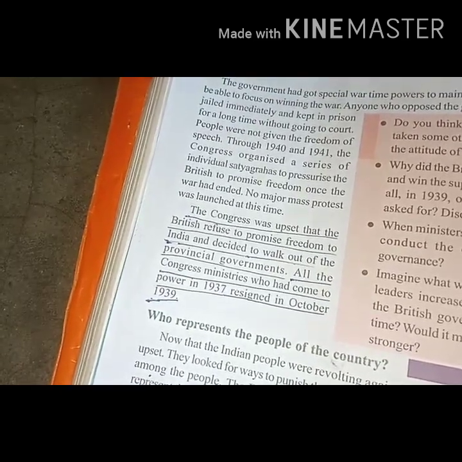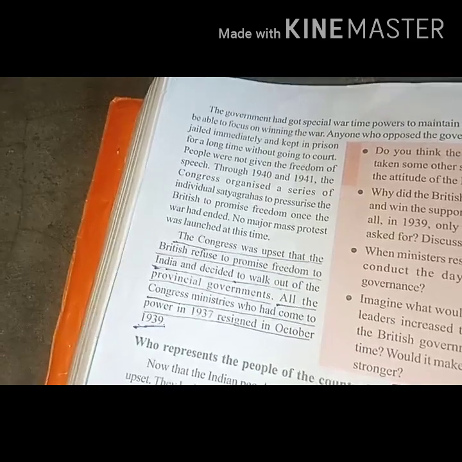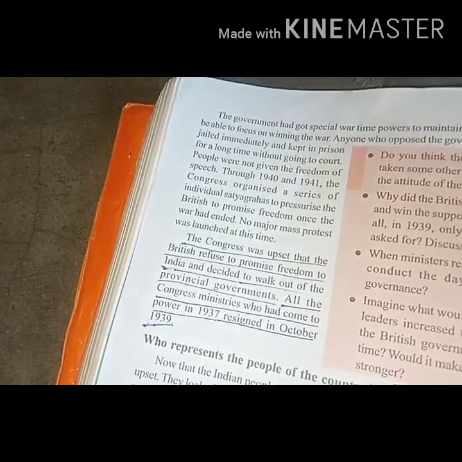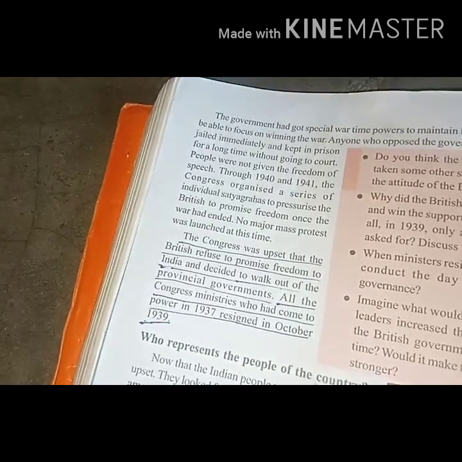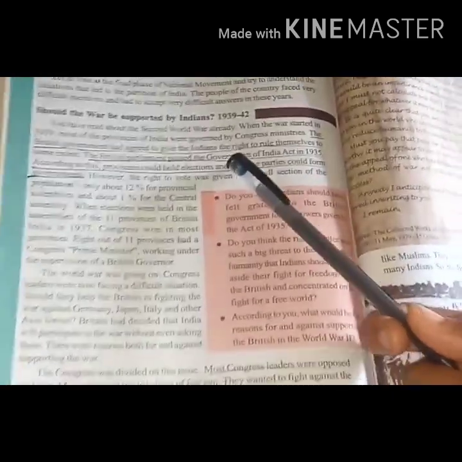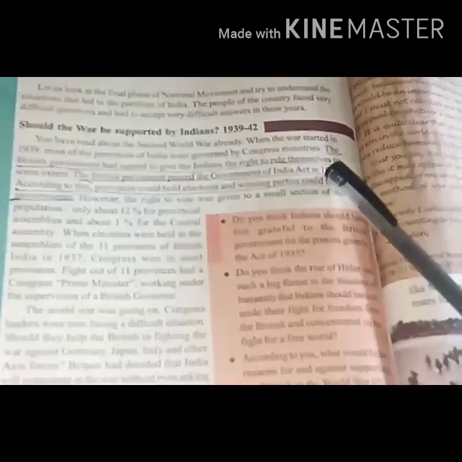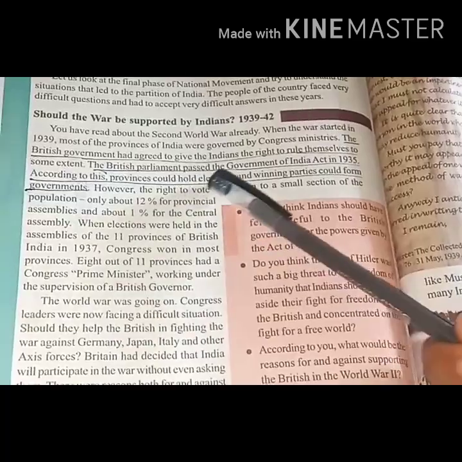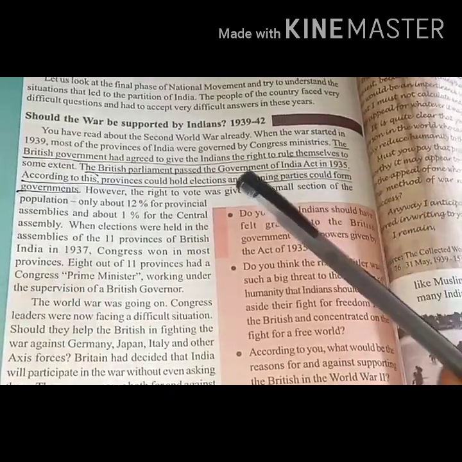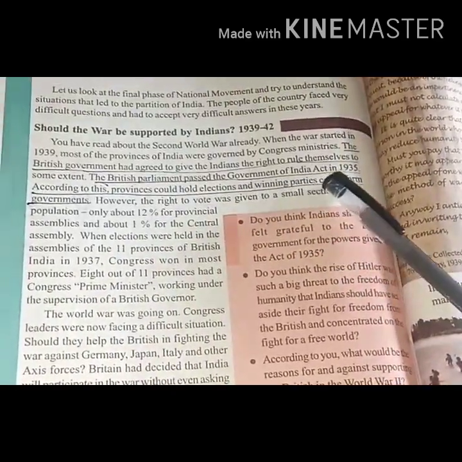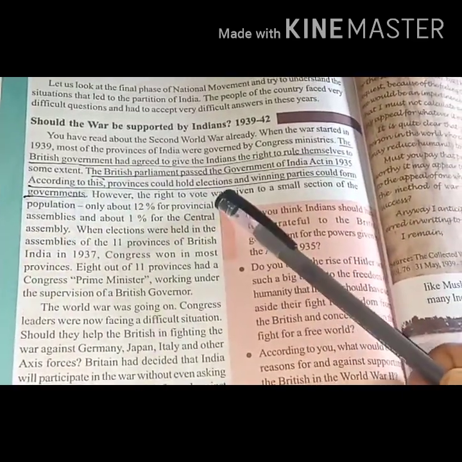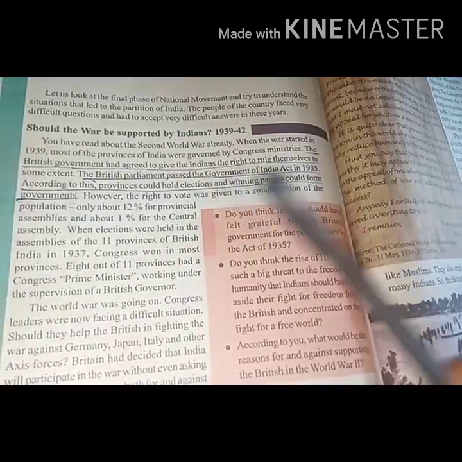Okay. So children, now I will be giving you all the important points from this lesson, and you go through that so that we can recall the lesson once again. The British government had agreed to give the Indians the right to rule themselves to some extent. So the British Parliament passed the Government of India Act in 1935. Children, according to this act, provinces could hold elections and the winning parties could form governments.